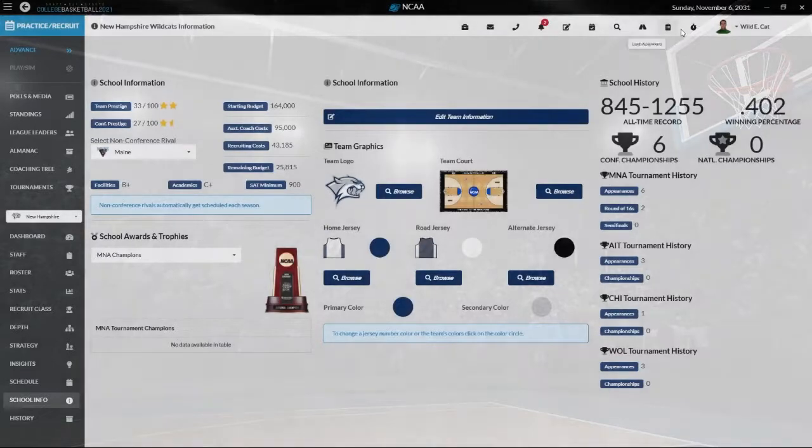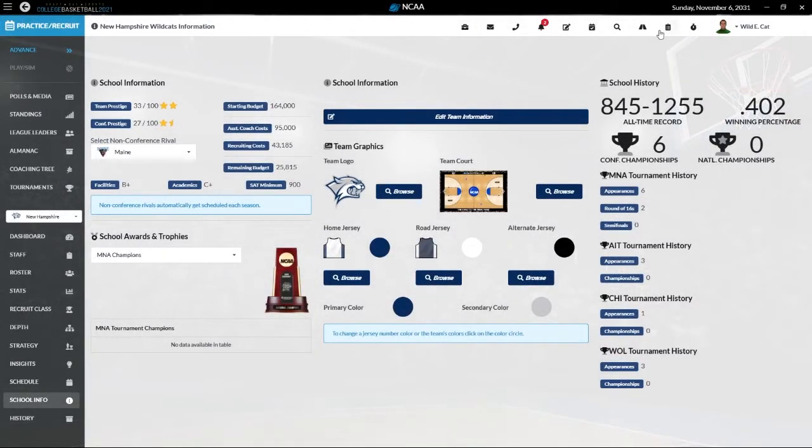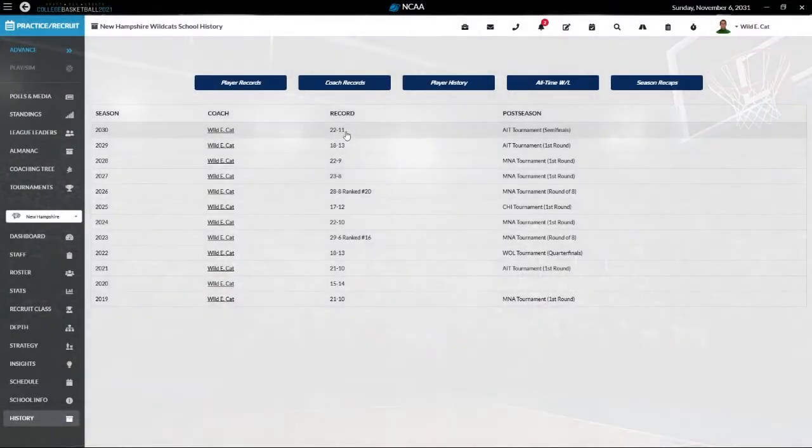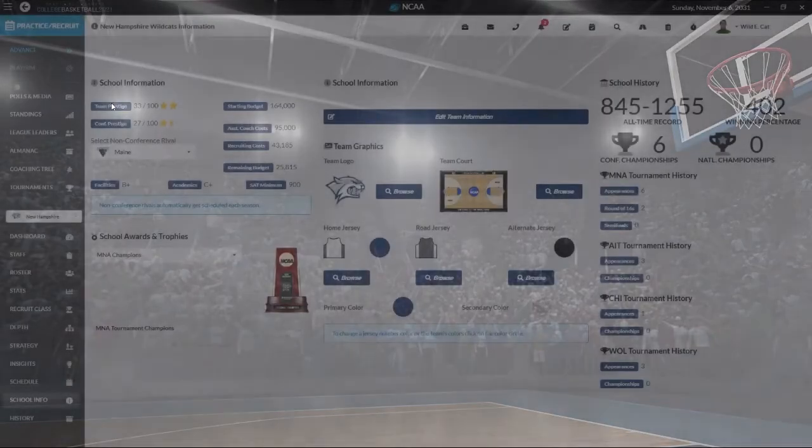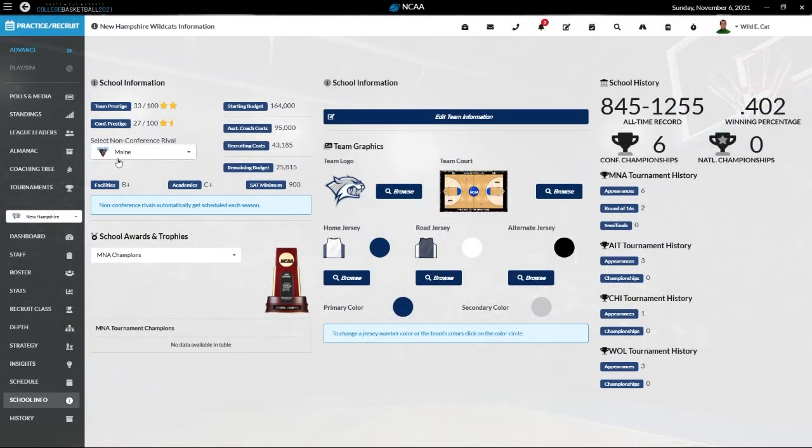We ended up 22-11, I believe. Everything's moved. Where is it now? History. 22-11, NIT semifinals. So the NIT, we haven't made the NCAA tournament in back-to-back seasons, but I'd say a pretty successful season nonetheless. School info: our prestige is up to a 33. We were able to get our facilities upgraded, so our facilities are now a B+. So if we can find players who facilities are important to, that's going to be a big win for us.